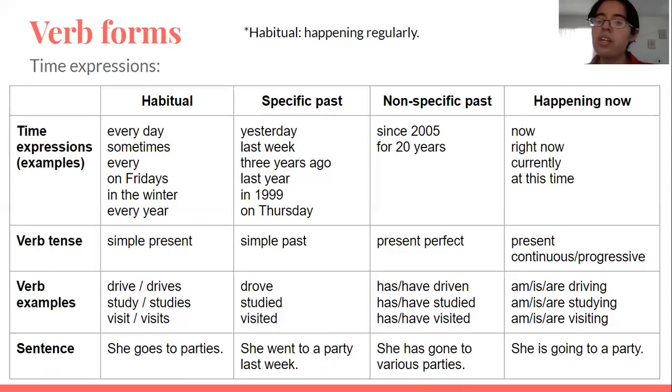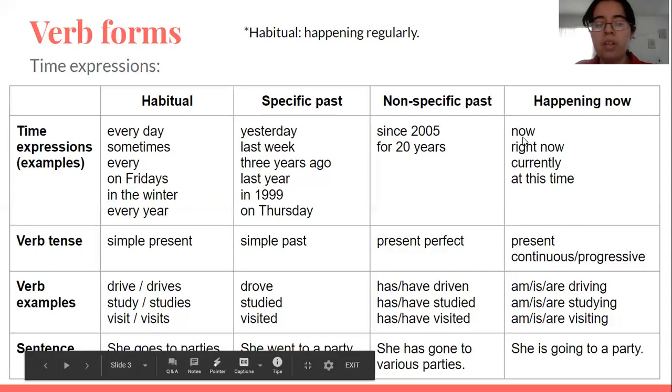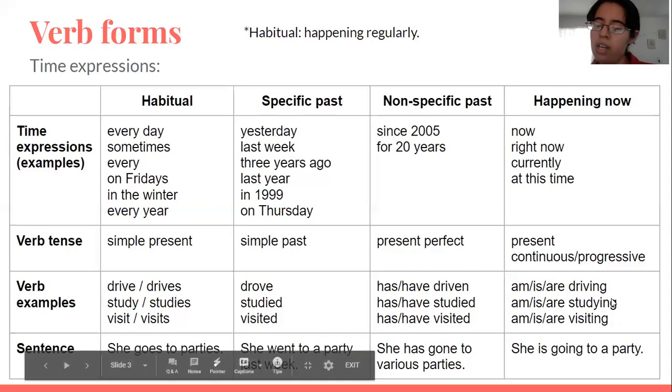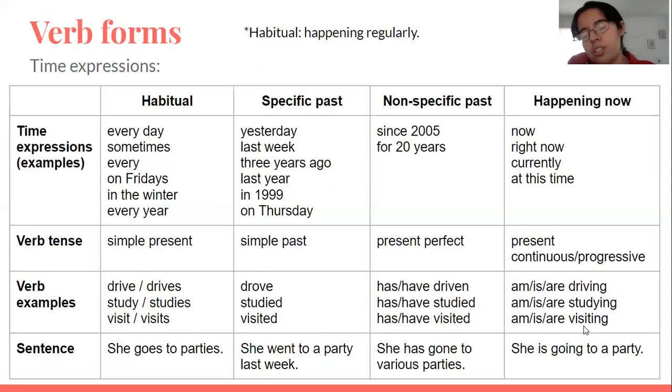And as for things that are happening now, the time expressions can be now, right now, currently, at this time. And we use present continuous or present progressive. It's the same thing. The one with am, is, are, and the ing. I am, he, she, it is, and then the other ones with are. We are, you are, they are. So driving, studying, and visiting. The example would be, she is going to a party, or she is leaving right now to go to the party.